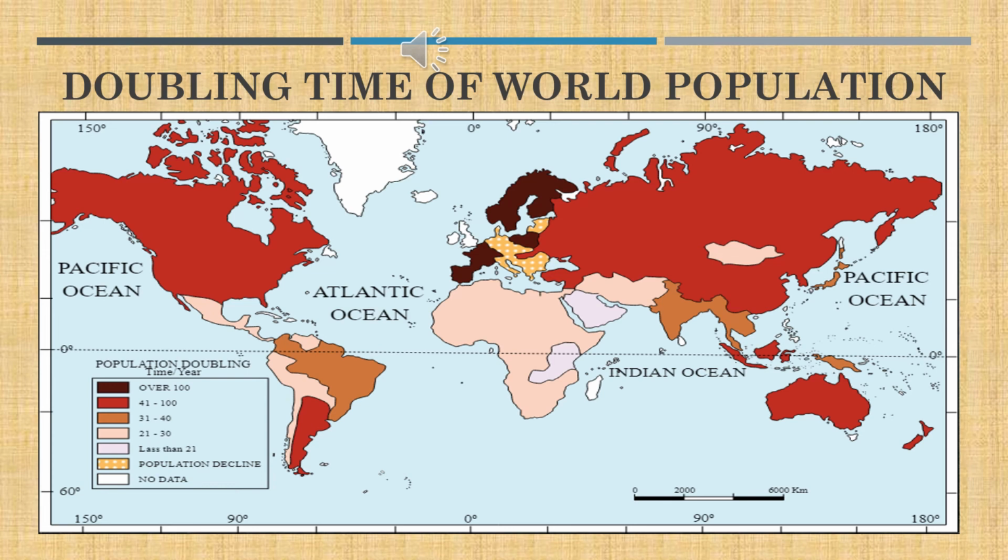And when you come to the countries of Tanzania, of Africa, Saudi Arabia, it takes only 21 to 30 years to double in population. Chad takes only 21 years. Niger takes 21 years to double in population. And here, children, there are some areas like Italy, Spain, which have a declining population. And Greenland, where there is no data available.